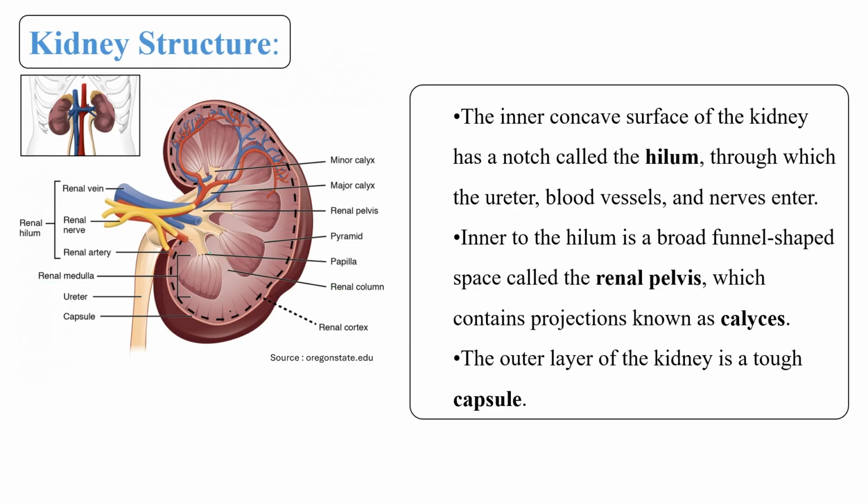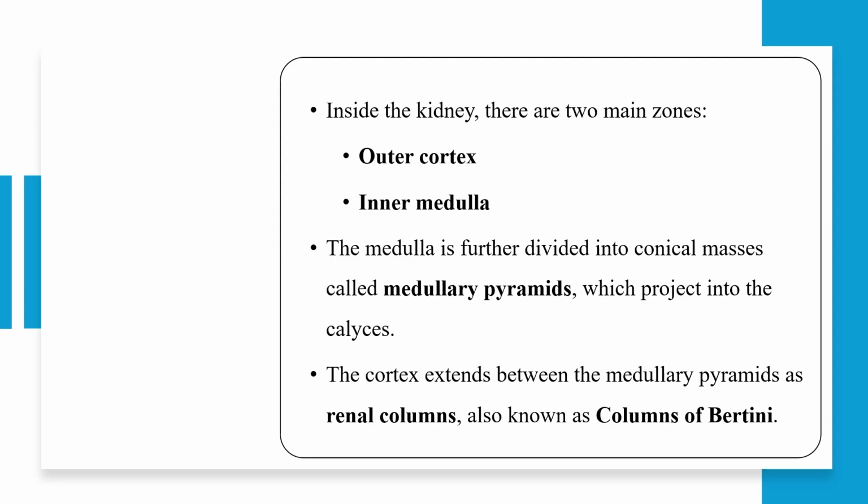So this portion is known as the column of Bertini. This conical flask-like structure is the renal medulla. That's why it is written here: the cortex extended between the medullary pyramids as renal columns, also known as column of Bertini.